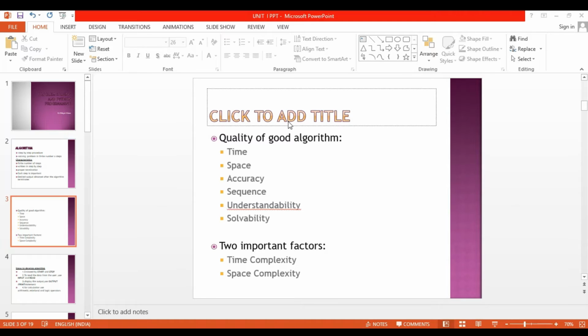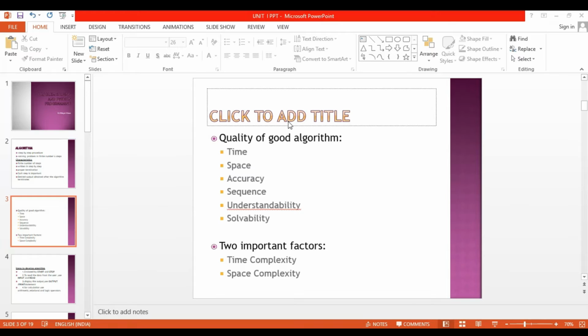Then fourth one is sequence. This algorithm should be written in sequence order. Then understandability. This algorithm should be easily understandable by the user. Then next one, solvability. Using this algorithm, we can solve any problems.